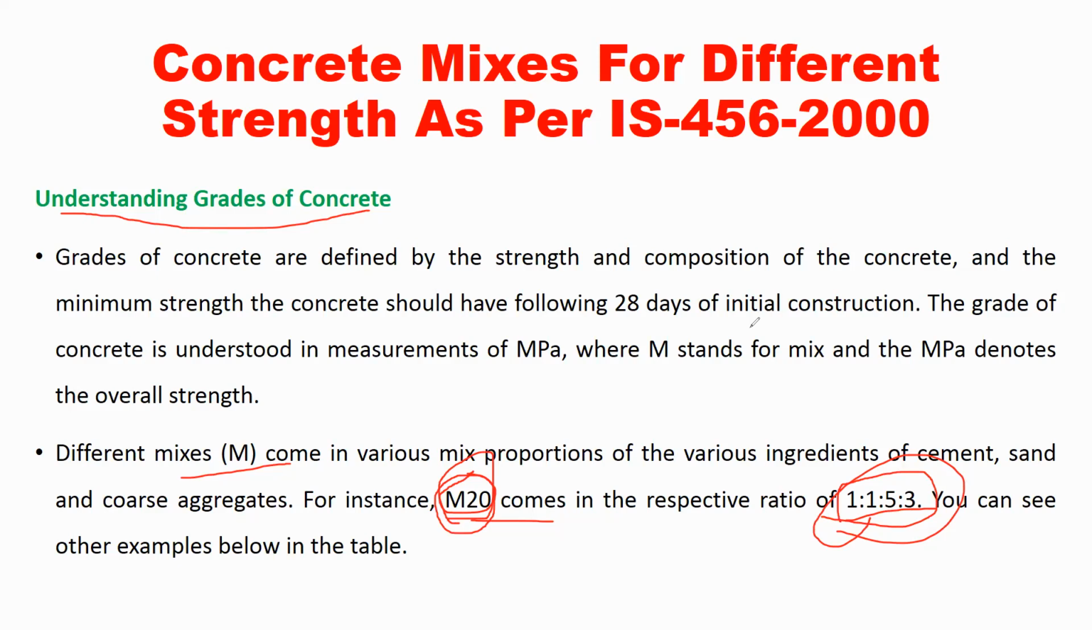Then you have to mix this and add the required amount of water, then you will get the concrete of M20 grade. Suppose you are taking 100 kgs of cement, then you need to take 150 kg of fine aggregate and 300 kgs of coarse aggregate. Then you will get M20 grade of concrete. Understood? Is it clear?